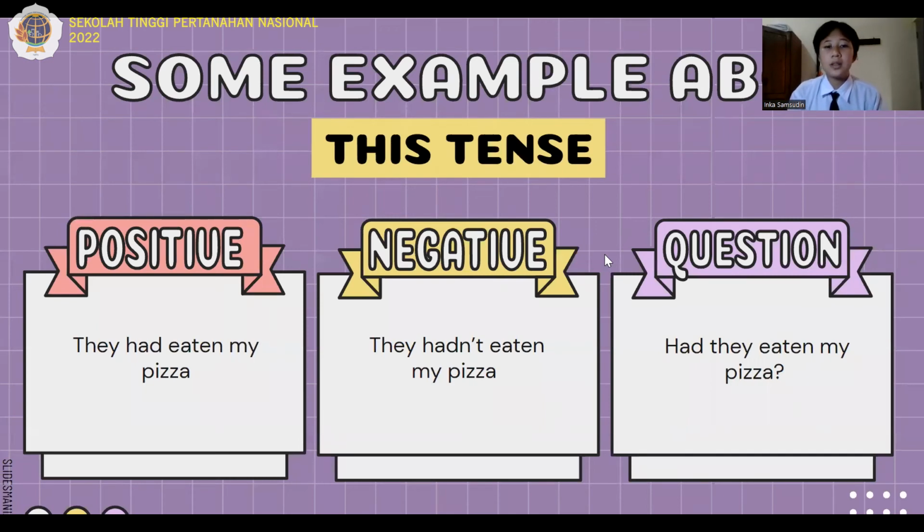So, examples about this tense. Positive, they had eaten my pizza. Negative, they hadn't eaten my pizza. Question, had they eaten my pizza?